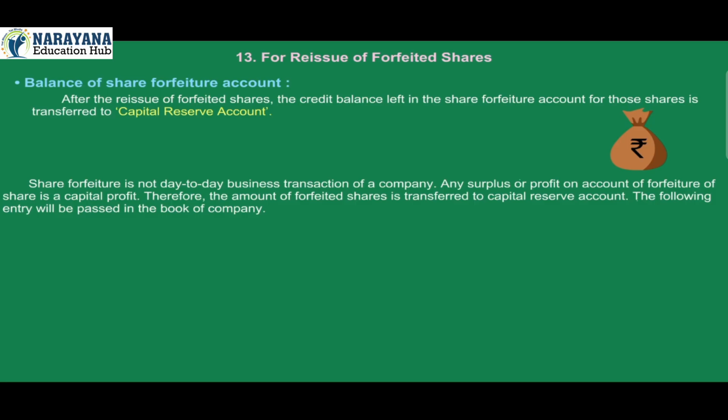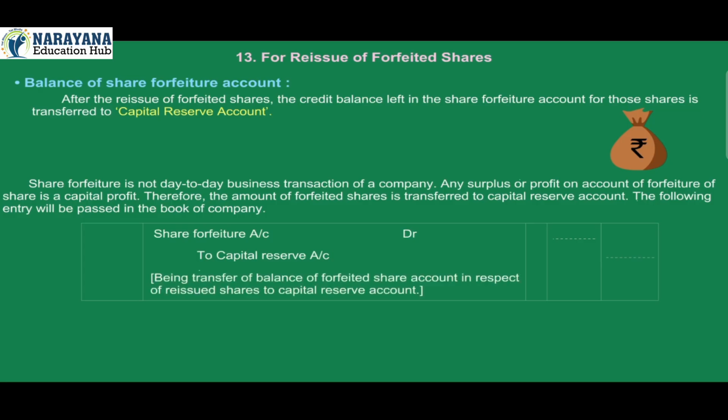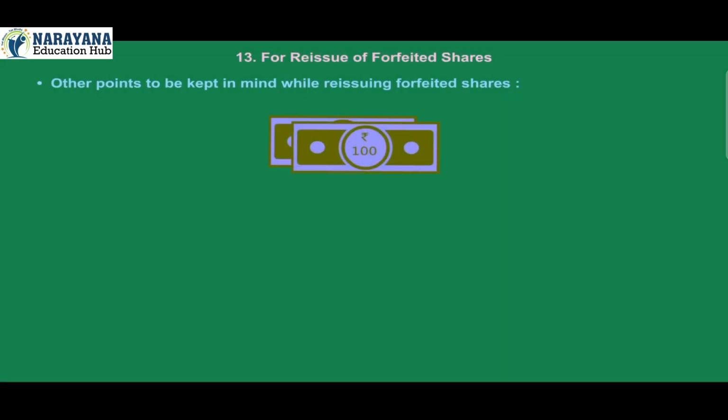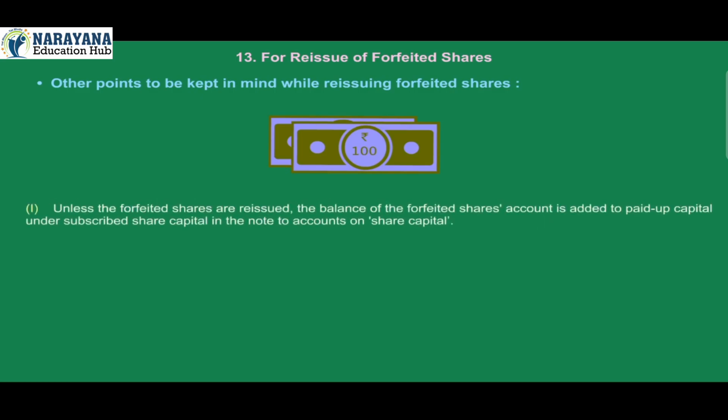The following entry will be passed in the books of the company. Share forfeiture account debit, capital reserve account credit. Being transfer of balance of forfeited share account in respect of reissued shares to capital reserve account. Other points to be kept in mind while reissuing forfeited shares. 1. Unless the forfeited shares are reissued, the balance of the forfeited shares account is added to paid up capital under subscribed share capital in the note to account on share capital.